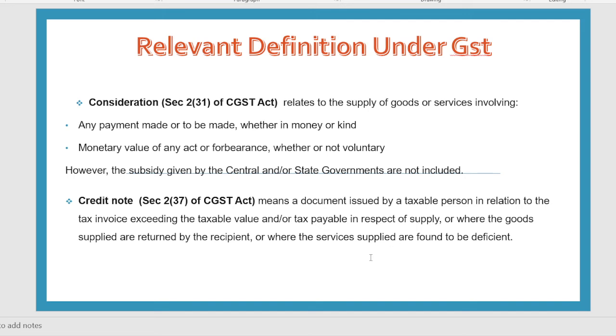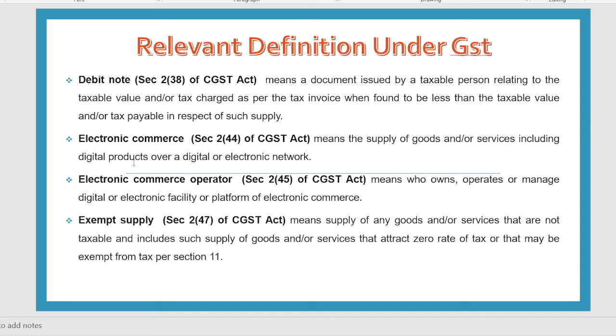For example, you have supplied goods to Mr. Ajay worth ₹1 lakh, but Mr. Ajay in turn returns you ₹20,000 worth of goods. So for those ₹20,000 worth of goods, what will you have to do? You will have to issue a credit note to Mr. Ajay, saying that you are crediting his account by rupees 20,000 because of the return of goods. On the other hand, debit note is the different part, as when you are returning goods to your supplier, at that time you will issue a debit note to him, saying that your company is debiting the supplier's account by so and so rupees.